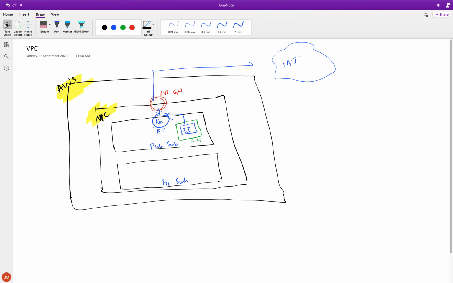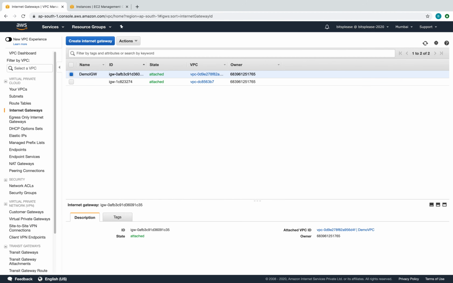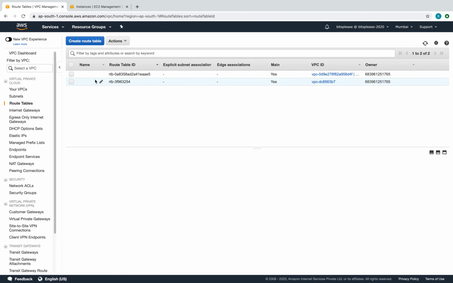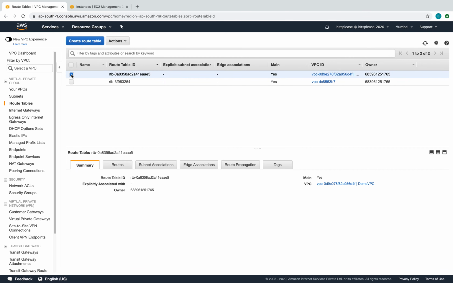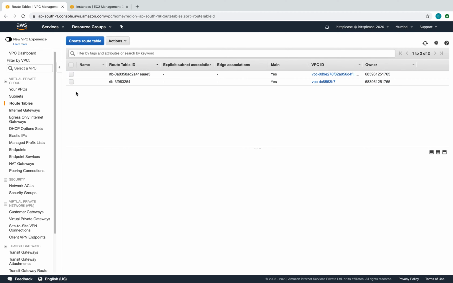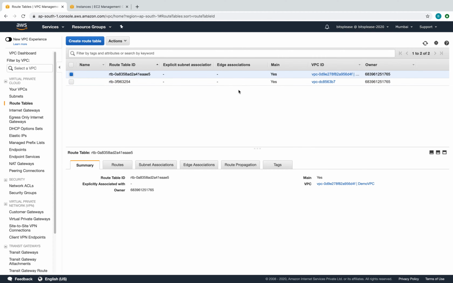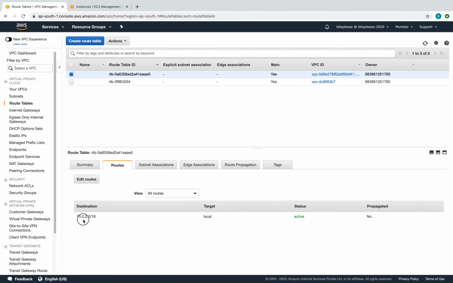So that being said, let's go back to our VPC. So where is the routing table? This is a routing table. This one gets created for our default VPC, and this one got created for our demo VPC. So one routing table per VPC gets created by default, but we want to create our own routing tables and use them. You can see these are the main routing tables. They are still going to be there, and they're going to have the routes, basically the whole CIDR block, assigned to it, and that is going to be